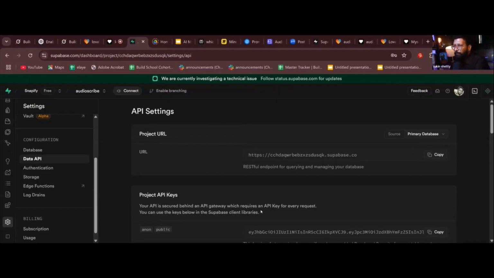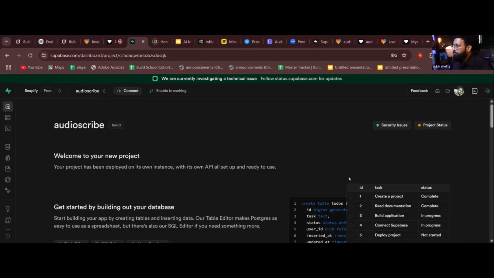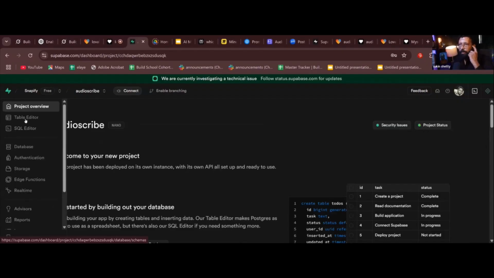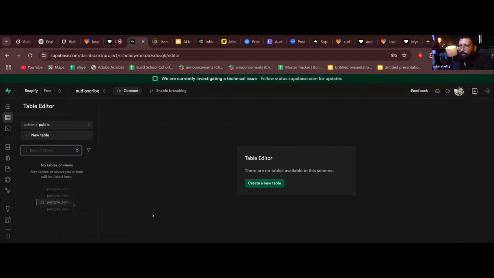Okay. Now, coming back to the project overview, where we are. The project status looks orange till now. There's no green here. It's okay. But what we'll do now is go to table editor. What is table editor? Table editor is something where your data is getting stored.